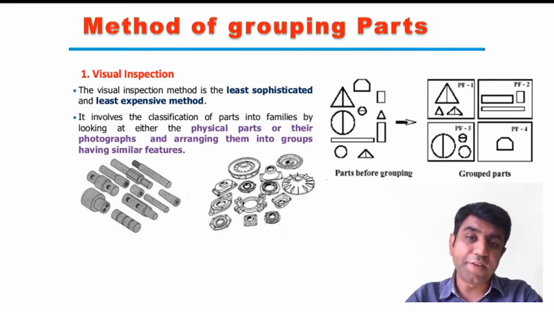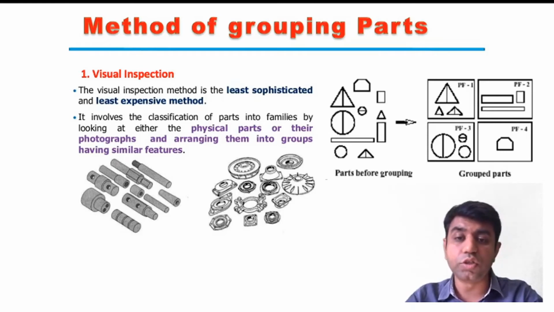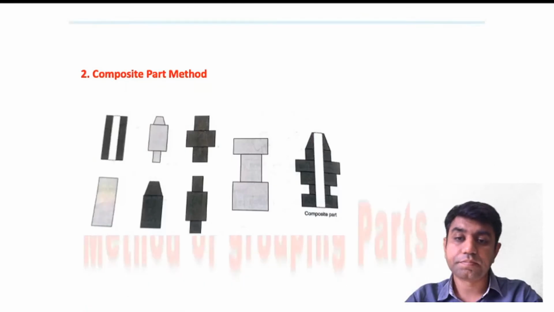Or the manufacturing process in order to produce that part may be similar. So the visual inspection is actually the least sophisticated, because sometimes we may get the idea, but if the part is more complicated then we may not get the idea. So that is where the problem may lie. Actually, it involves a classification of parts into families by looking either at their physical parts or the photographs and arranging them into groups having similar features.